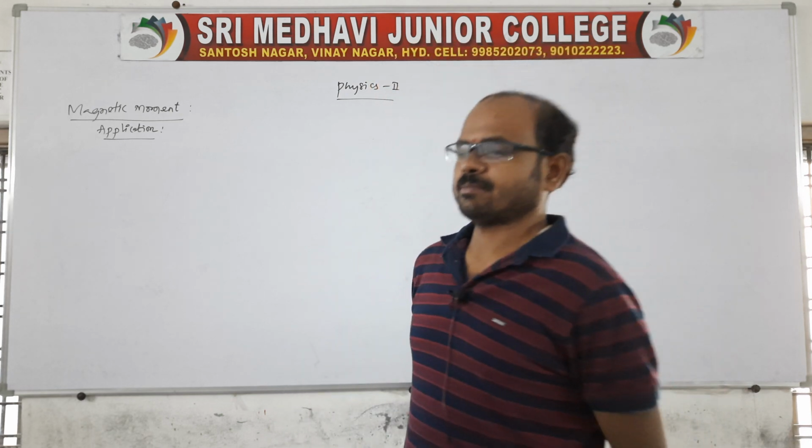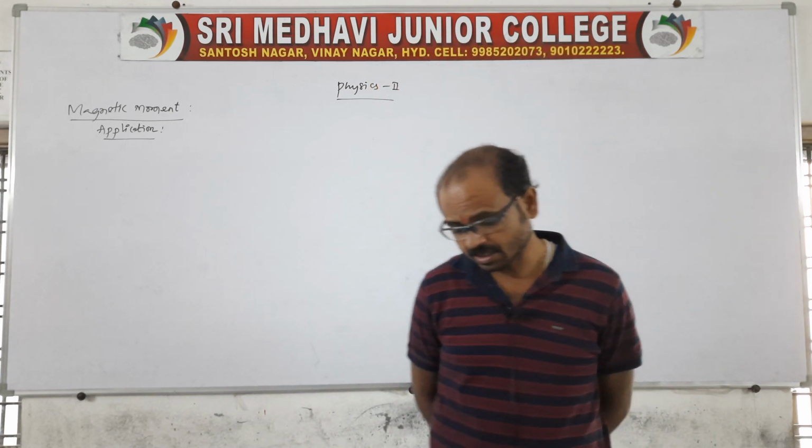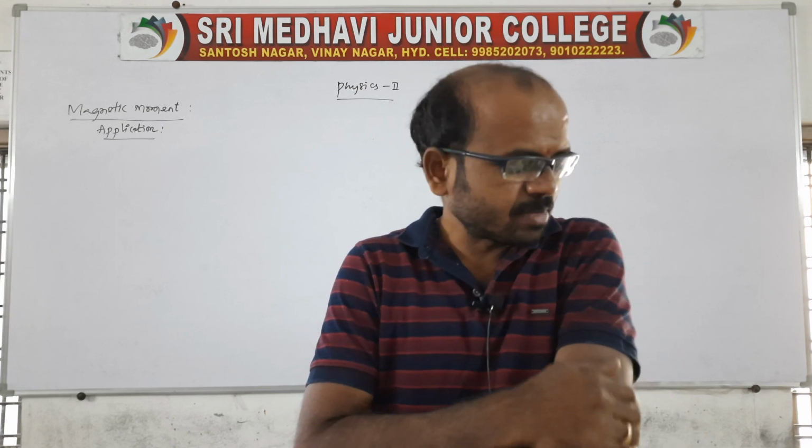In the previous class, we started a new chapter related to magnetism and matter. In this chapter, we know about magnetic length. It is the shortest distance between the two poles, and the poles are located inside the magnet, not exactly at the end. That we can call magnetic length.